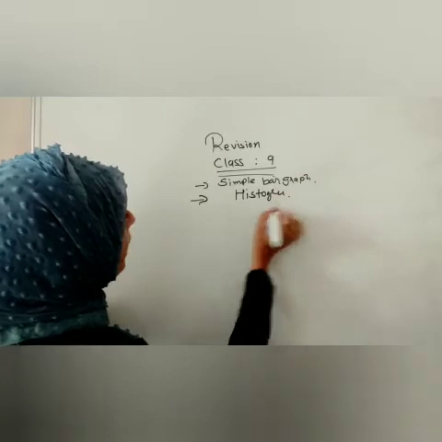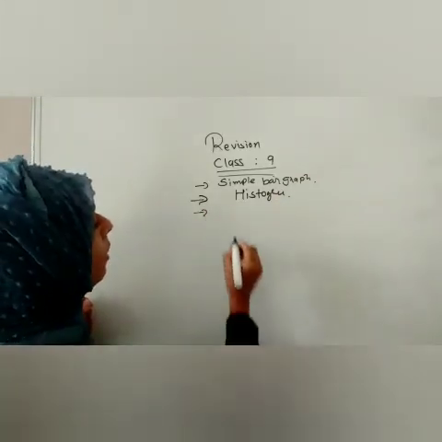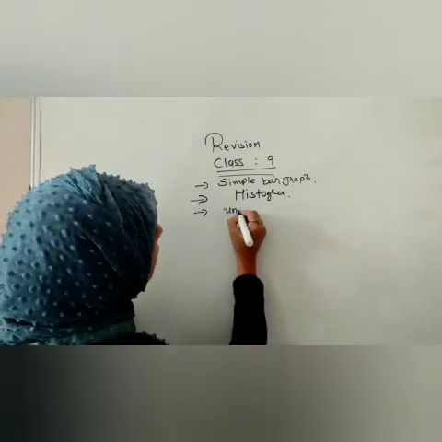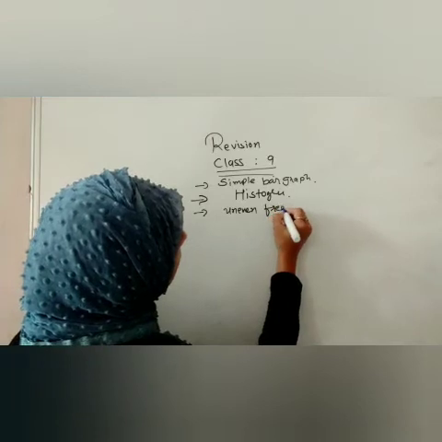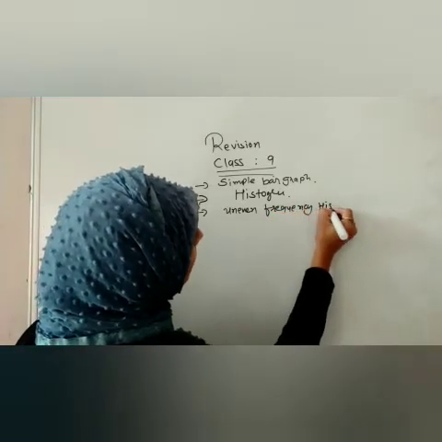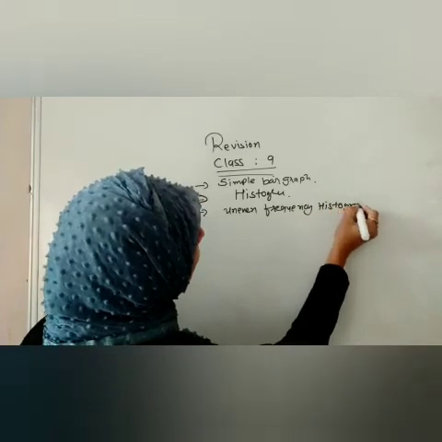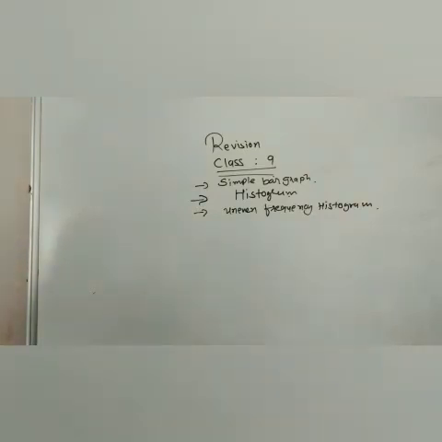Then we have to make a histogram. A histogram could be simple or an uneven frequency histogram. So how will we do it?